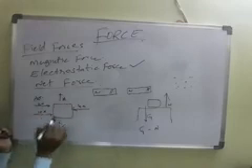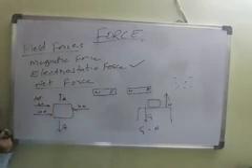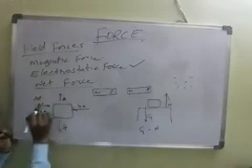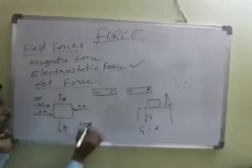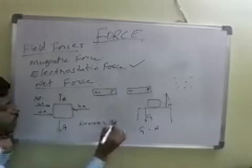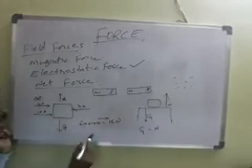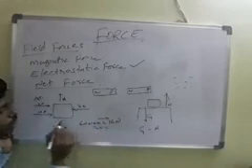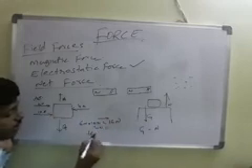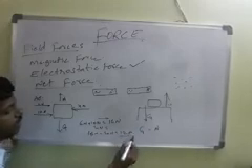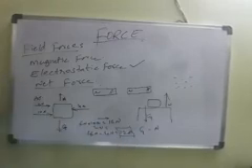So these two are equal, leave them. Then this you have to see. In this direction, how many forces? 6 newtons plus 10 newtons is equal to 16 newtons in this direction. In the opposite direction, 4 newtons is there. Opposite means minus: 16 newtons minus 4 newtons is equal to 12 newtons. What is the net force on that object? You have to tell 12 newtons. That is about today's topic, the net force.